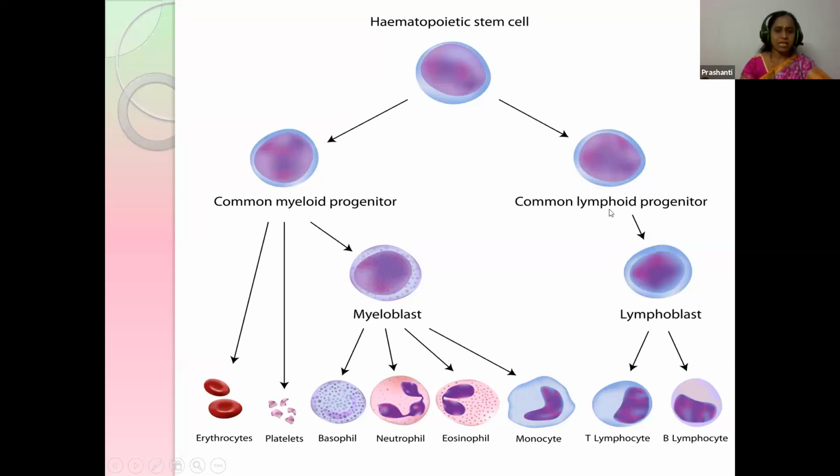Next, when you see the lymphoid cells, what do the lymphoid cells do? They fight against infections or diseases by producing antibodies. They are classified into two types. What are they? T lymphocytes and B lymphocytes.